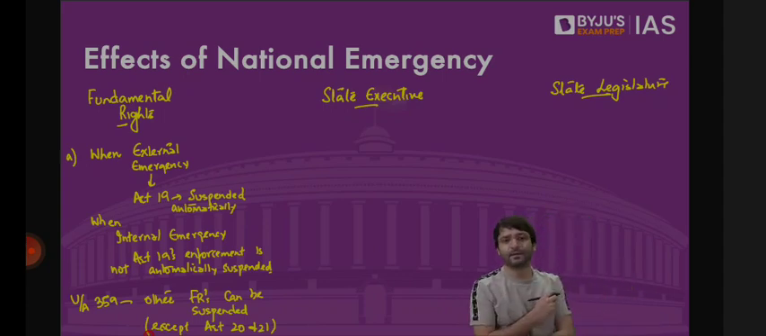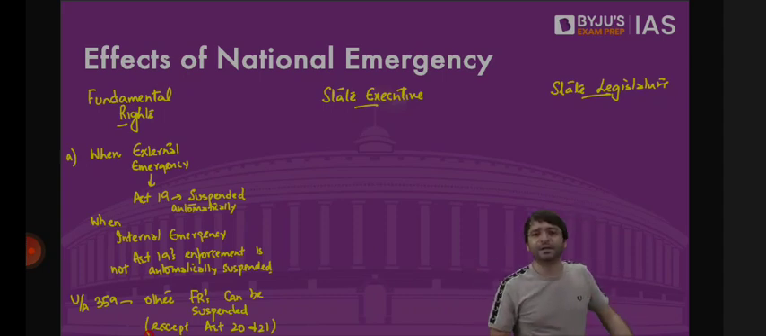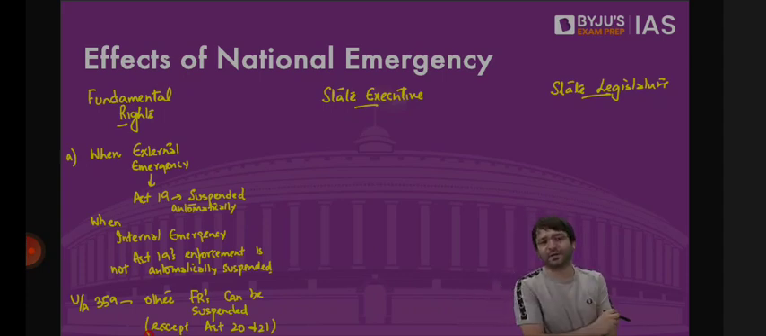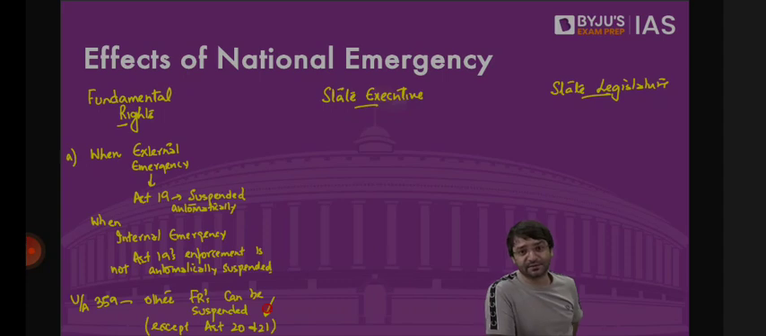But then what about other fundamental rights? President will issue an order under Article 359 on the advice of the government that Article 25 is also suspended. Your religious right, Article 16, Article 15, all fundamental rights can be suspended, which means their enforcement can be suspended, except Article 20 and 21. Even during emergency, you can't suspend Article 20 and 21, which means if your right to life has been violated, you can still drag the state to the court.